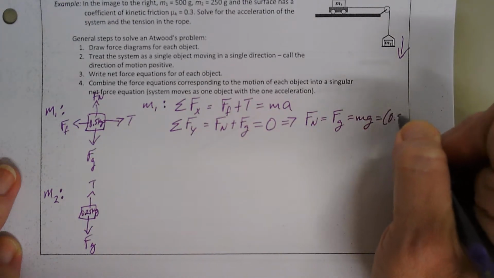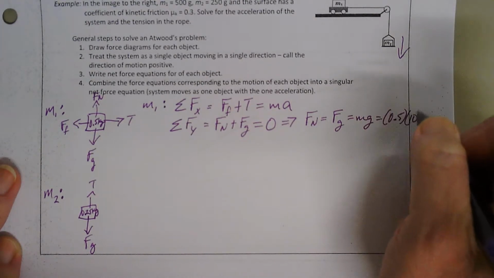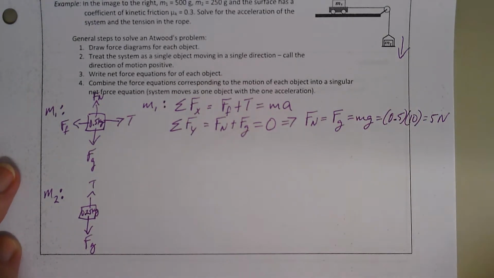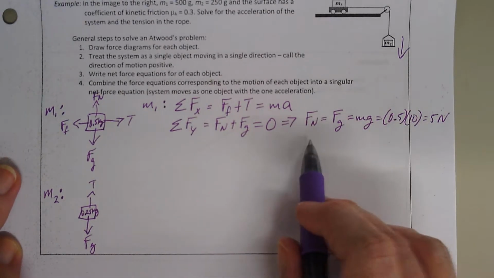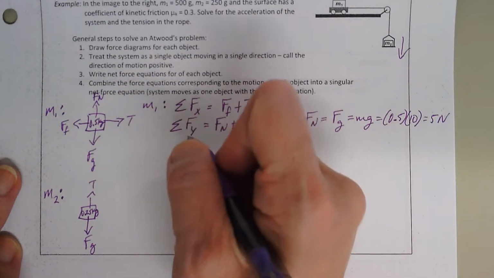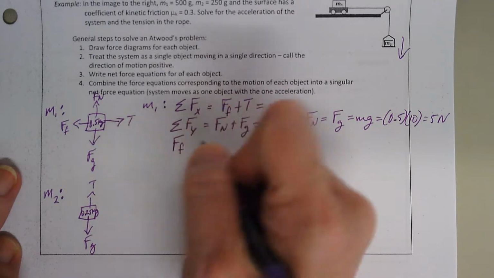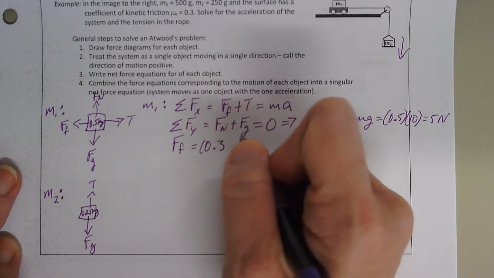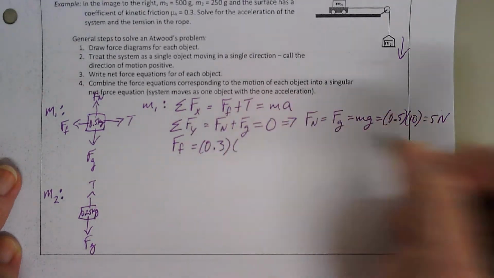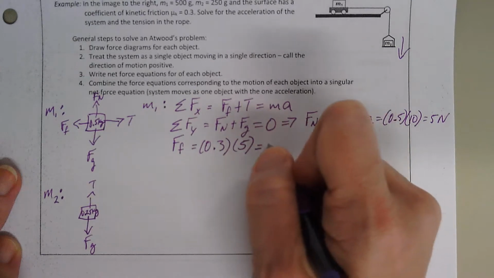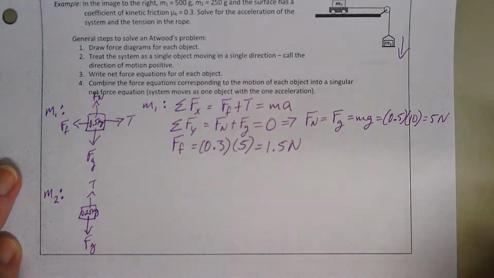So 0.5 times 10 is 5 newtons. Okay, so my Fn is 5 newtons. I know that my mu k is 0.3. So I can find my friction. My friction is going to be 0.3 times the 5 newtons. And so that's going to be 1.5 newtons.